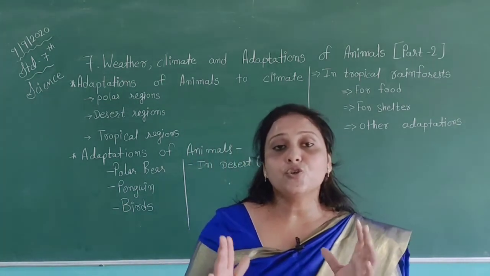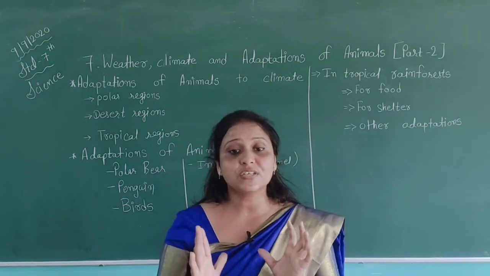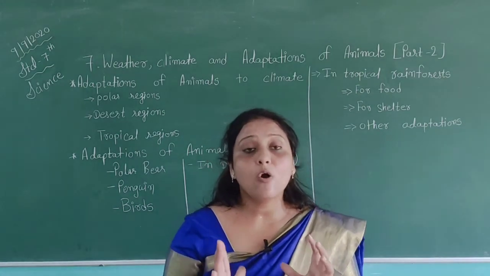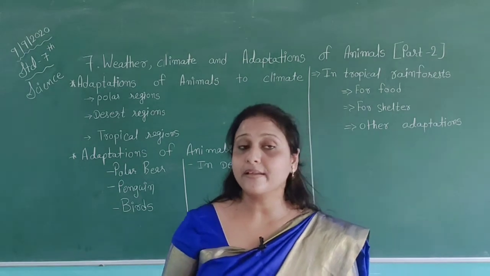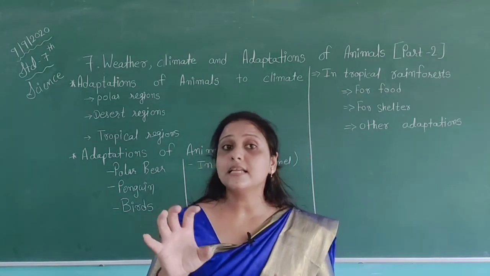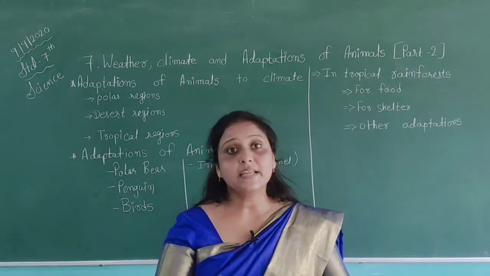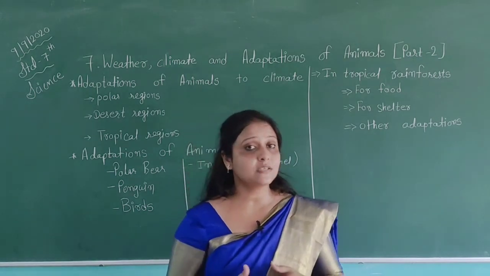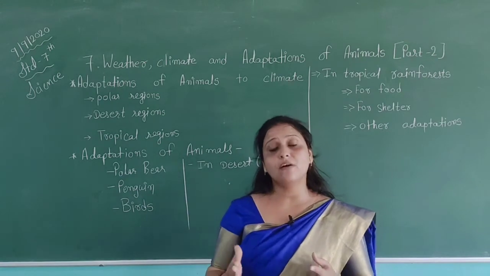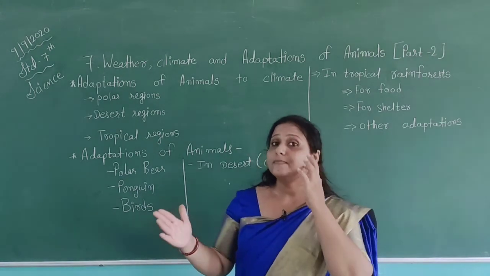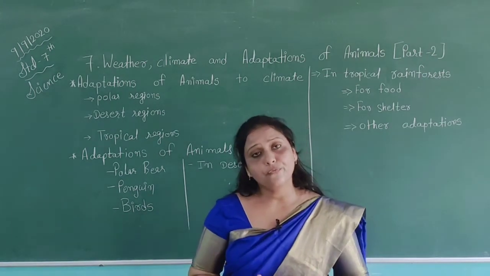For example, toucans have special features. They possess a long, large beak. So, using this beak, they can easily get their prey from a distance also. But in other types of animals, these features are not available. So, they have to survive. They have to face many types of problems to get food.